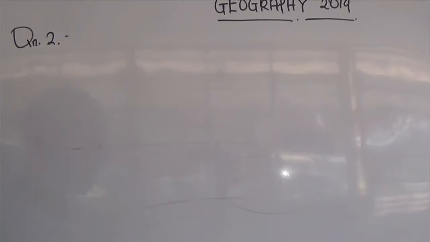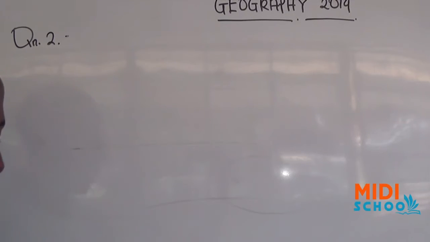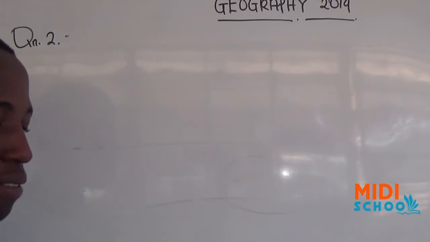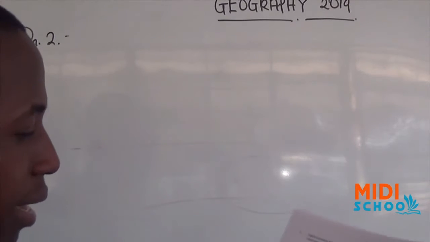Question 3 asks us, in each of the following items, Roman 1 up to 10, write true if the statement is correct or false if the statement is incorrect. So we have true or false options.